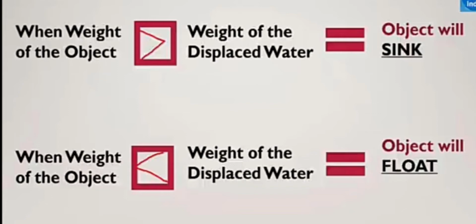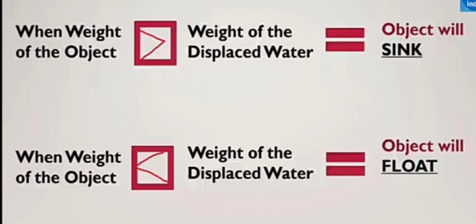If the weight of the object is less than the water, then it will float in the water. If the weight of the object we are putting inside the water is very less, then it will start to float. You can take screenshots of these formulas and remember them. If the weight of the object is greater than the water, it will sink. If the weight of the object is less than the water, it floats.